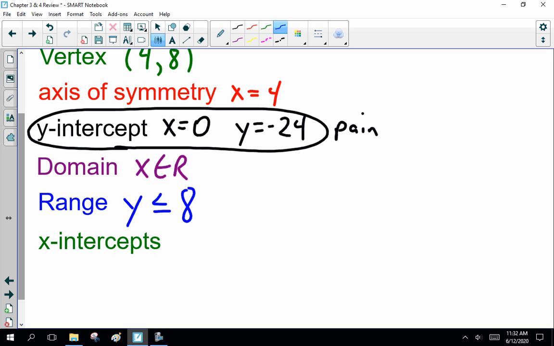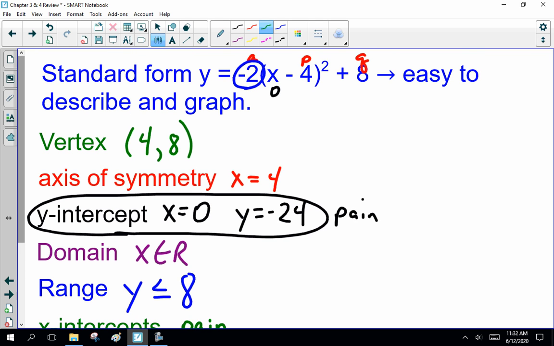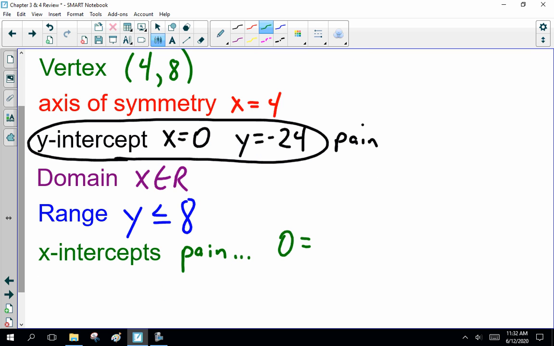Now the x-intercepts, that's another pain to do. I can do that graphically. I can multiply it out. If I want exact values, I would have to multiply this out and plug it into the quadratic equation. And I'm not doing that. Way too much work. Or I could solve 0 equals minus 2 times (x minus 4) squared plus 8 and solve for x. That's a pain. I could do it.